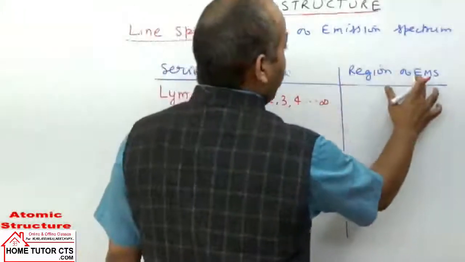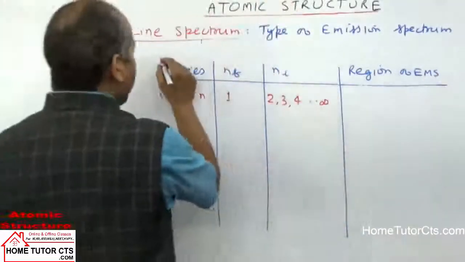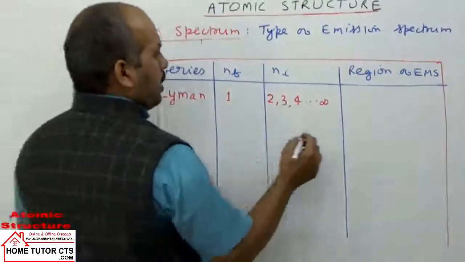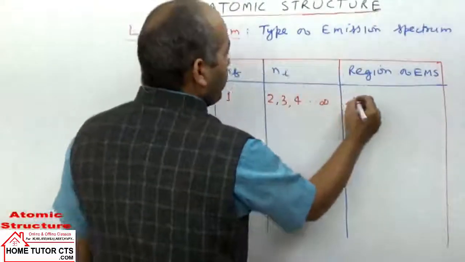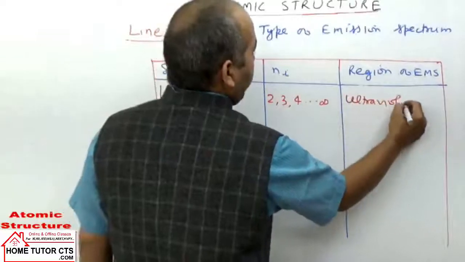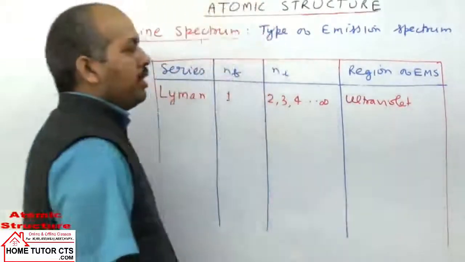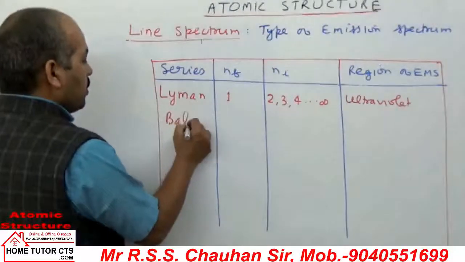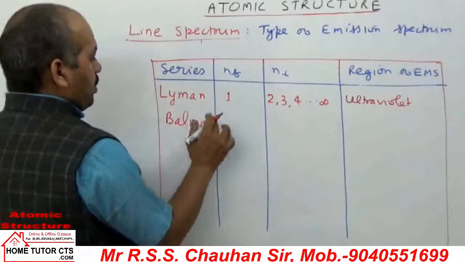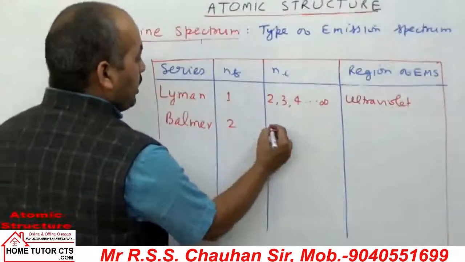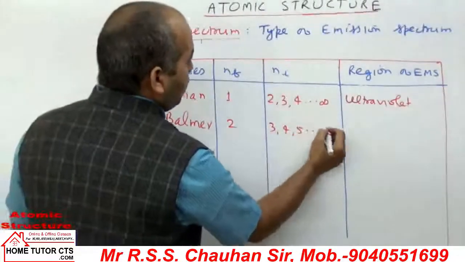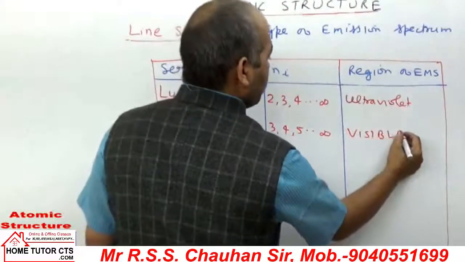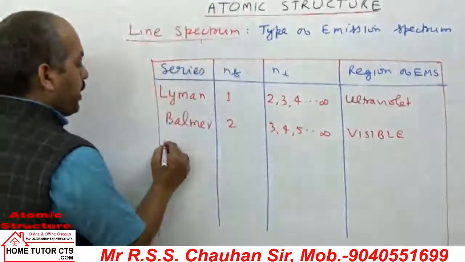They are falling in different regions of the electromagnetic spectrum. Lyman series is falling in the ultraviolet region of the electromagnetic spectrum. Then second is the Balmer series: Nf is 2, Ni is 3, 4, 5 and so on up to infinity. It is coming in the visible region of the spectrum. Then we can take the Paschen series,